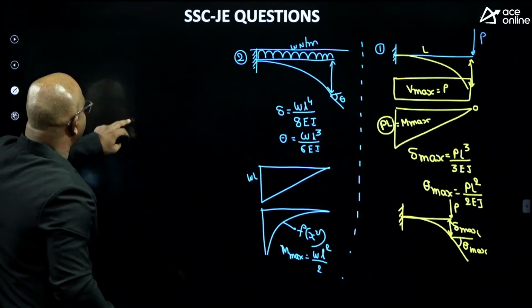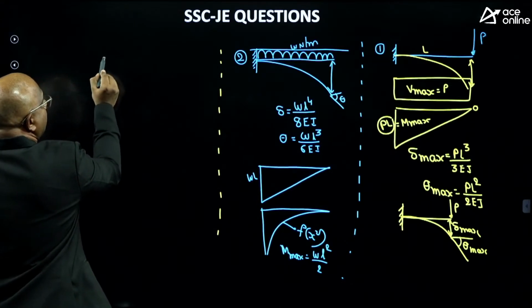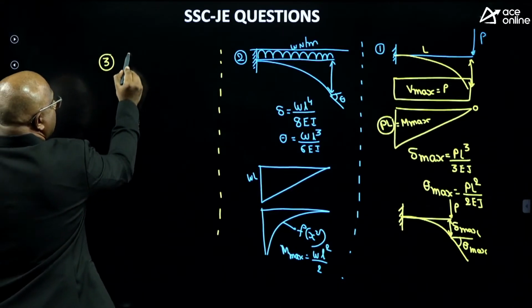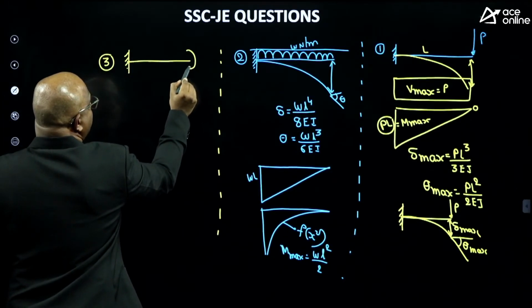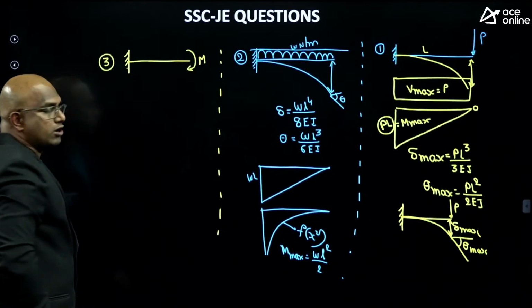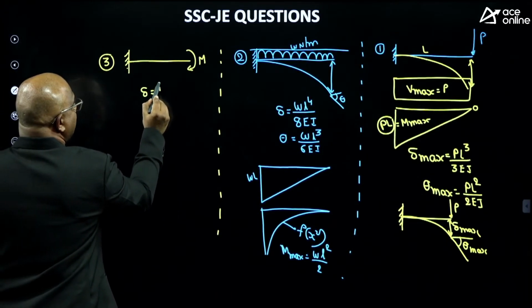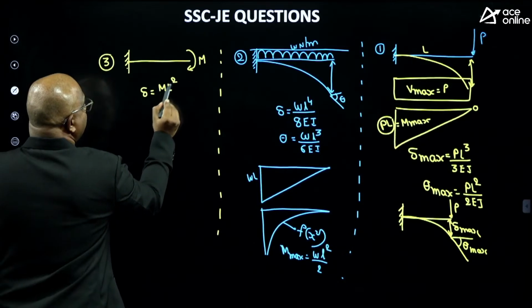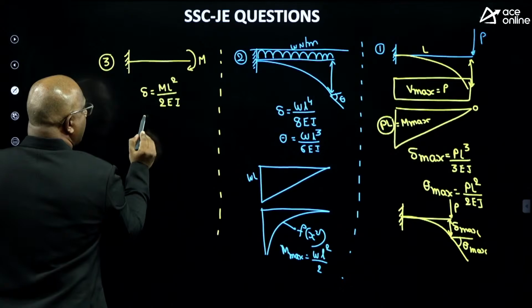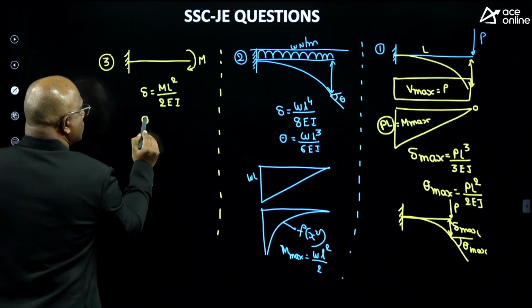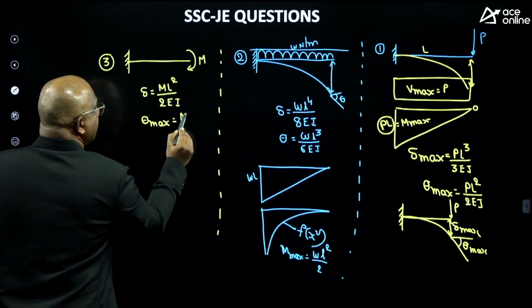Third one, listen carefully, guys. Subjected to pure bending moment M, then maximum deflection equals how much, guys? ML square by 2EI, and maximum slope equals how much, Amma? ML by EI.